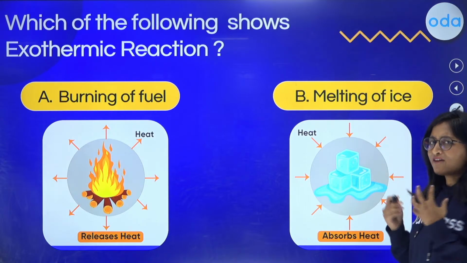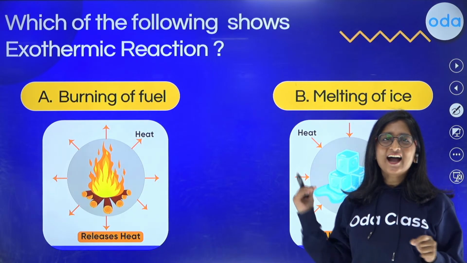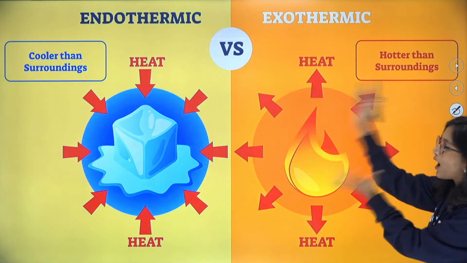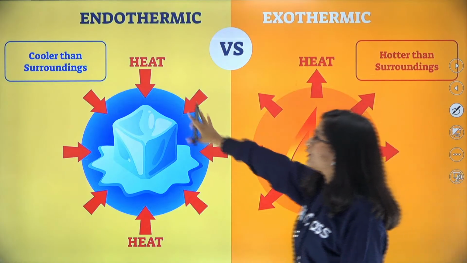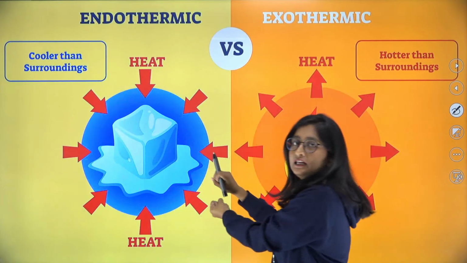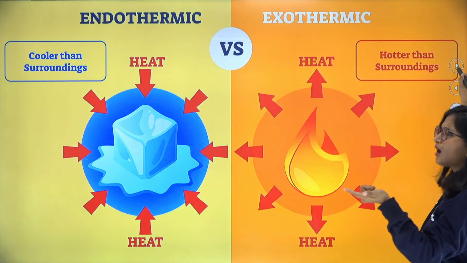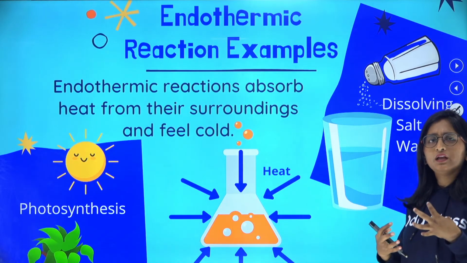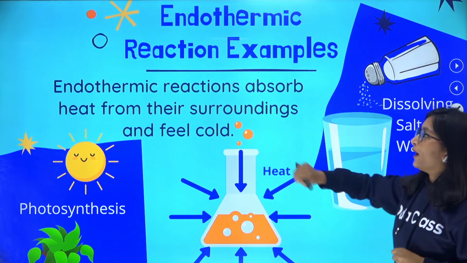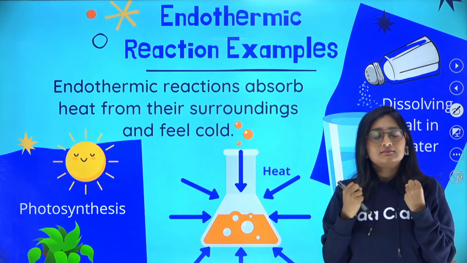Since we have a lot of examples of exothermic reactions, I would want you all to dive into the endothermic reaction. If you look into this, you will find how it is different. In the case of an endothermic reaction, what is happening? They are absorbing heat from the surroundings, right? So we will see situations where heat is absorbed in the reaction. An endothermic reaction absorbs heat from its surroundings and feels cold, right?